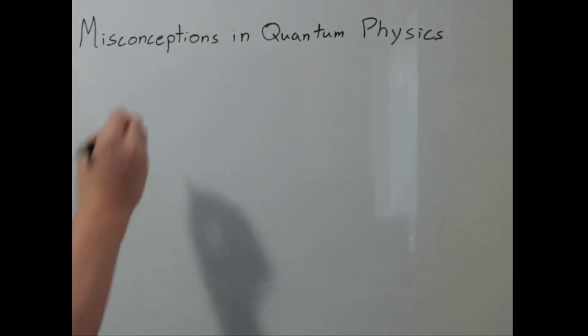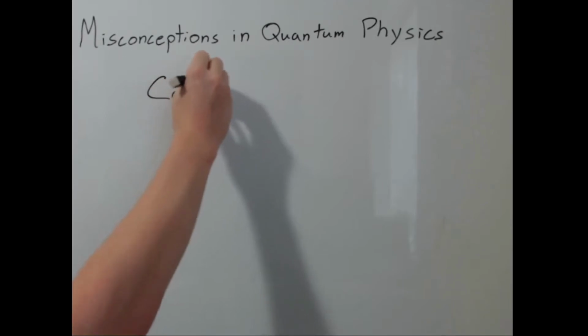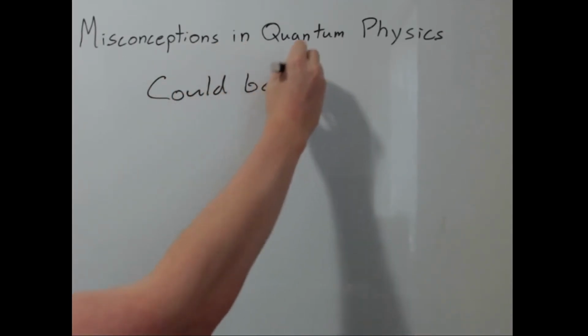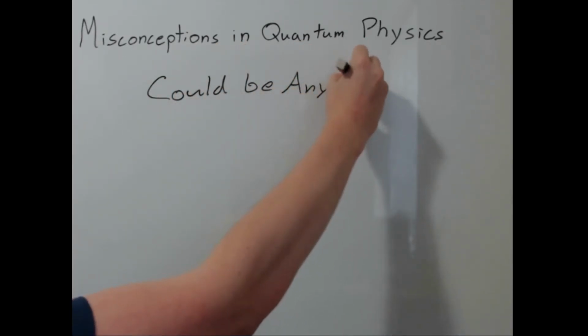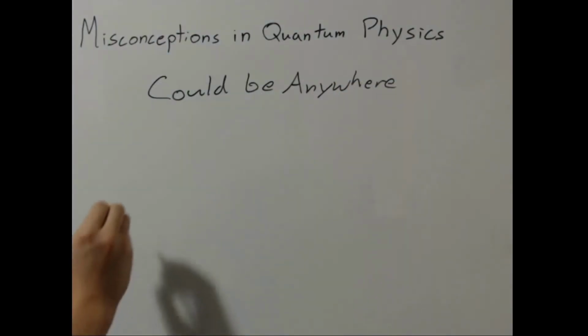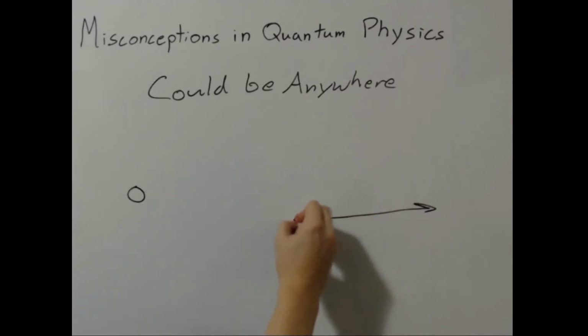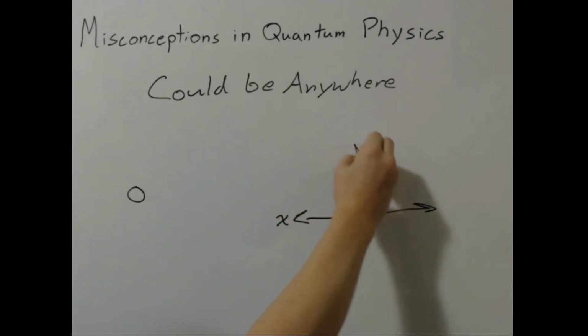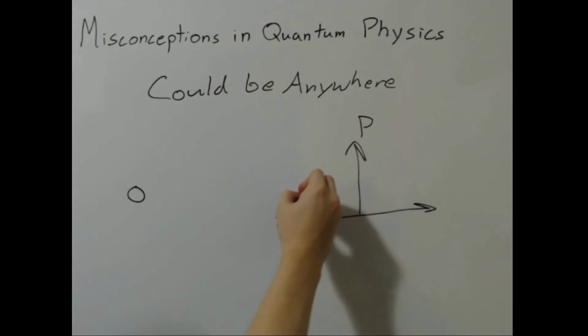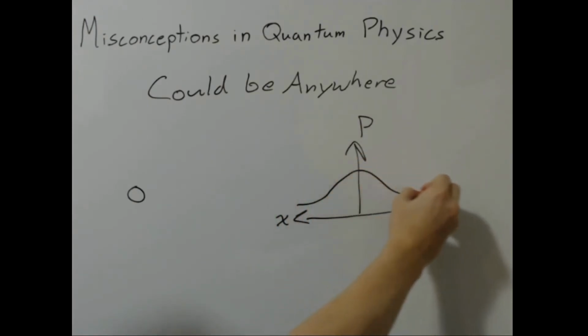The last misconception I want to talk about is that when we measure a quantum particle, it could be here or it could be 100 miles away. While this is theoretically true, it is much less likely than people suggest. Even for a particle in a vacuum, the probability of finding it drops off dramatically the farther you get.